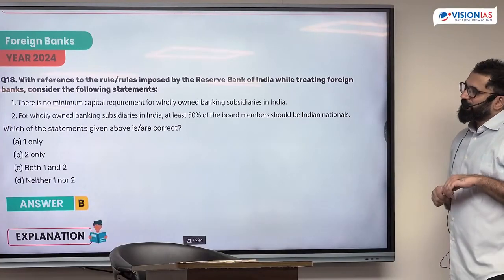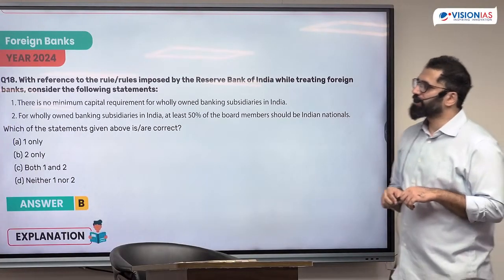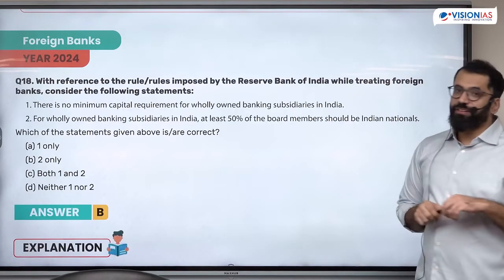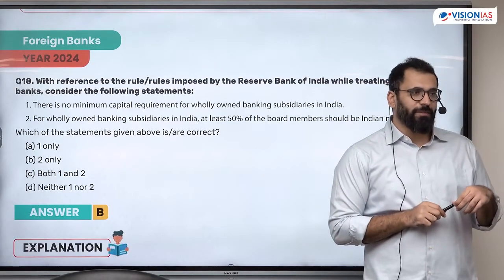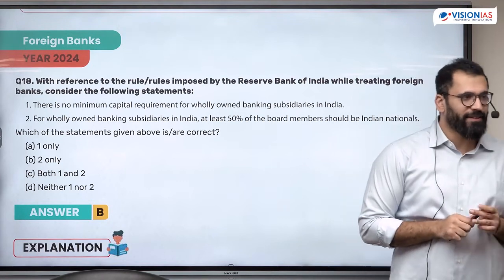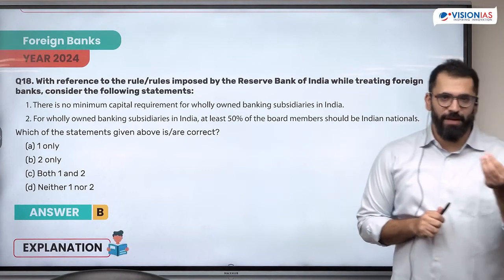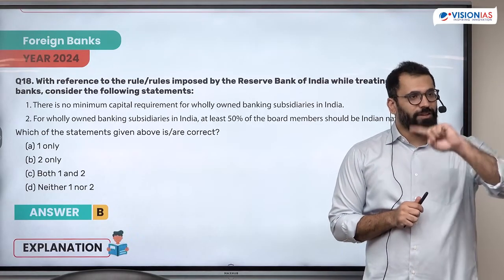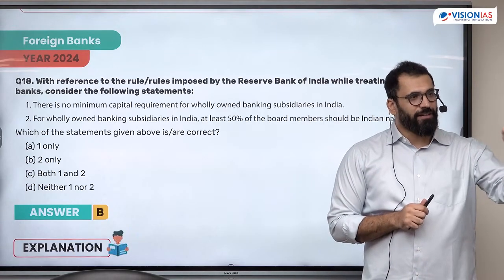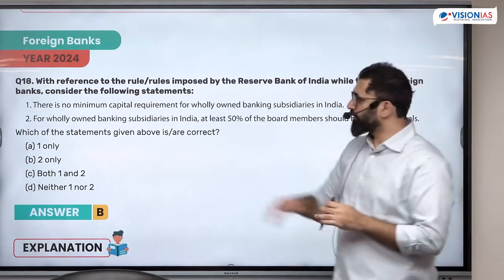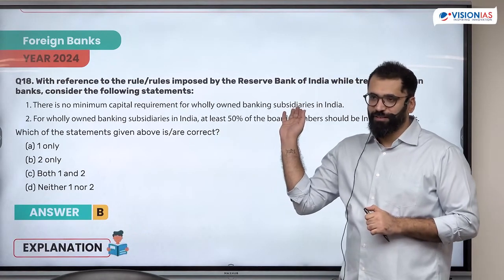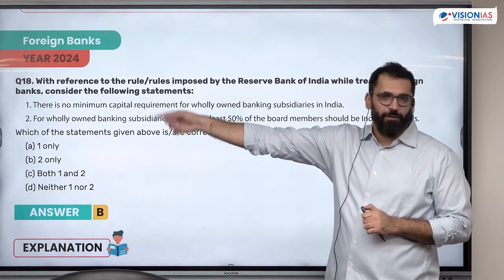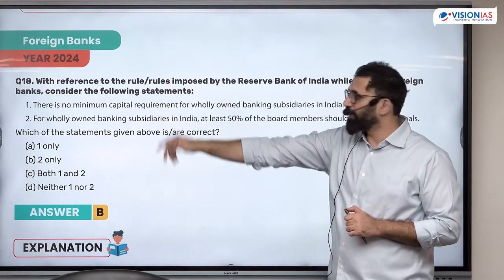Basic on banking, foreign bank rules. There's no minimum capital requirement for wholly owned banking subsidiaries in India. Do you think there is a minimum capital requirement for any bank that exists in India? Minimum capital means the starting amount with which you are coming in. And we discussed how in banking the capital becomes all the more important because it covers for the losses you have. So do you think this would be true for a foreign bank? If you see, this does not make sense, you will have a capital requirement. Or how can you function without a minimum capital requirement?